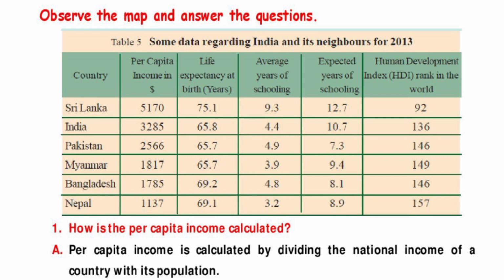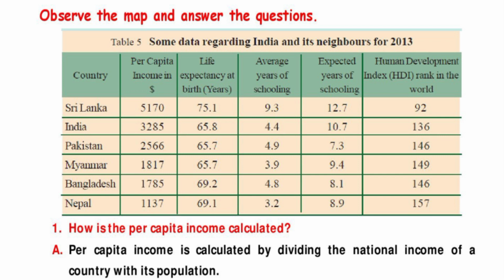Observe the table and answer the questions. Table 5 indicates some data regarding India and its neighbours for 2013. Here, 6 countries are there. Per capita income in dollars, life expectancy at birth in years, average years of schooling, expected years of schooling also here.